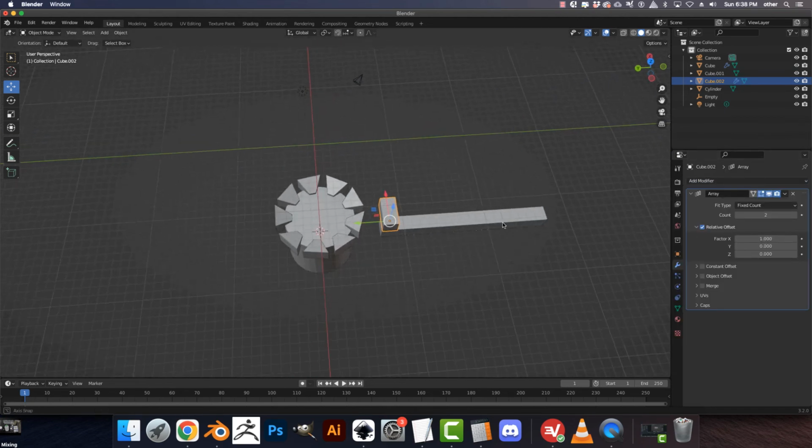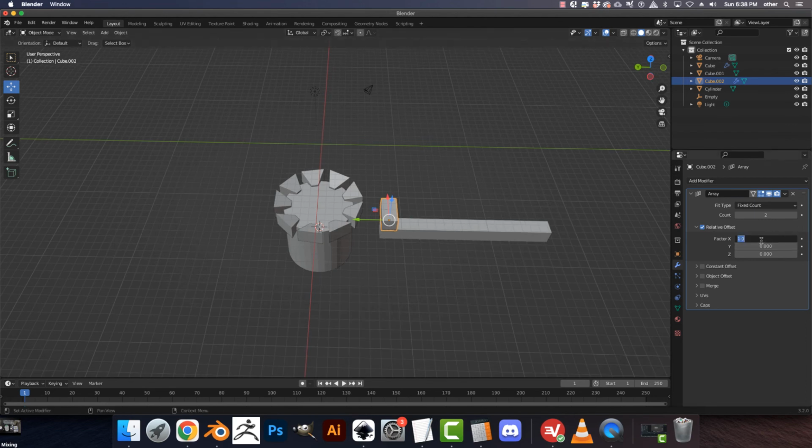It'll ask you what direction you want to go in. Look at this. So if you go 0 on this one but 1 on this one, and then increase that size, you can also go negative. And then boom, boom, boom, boom.